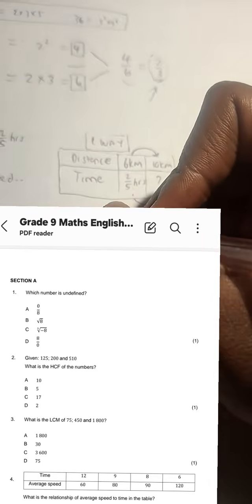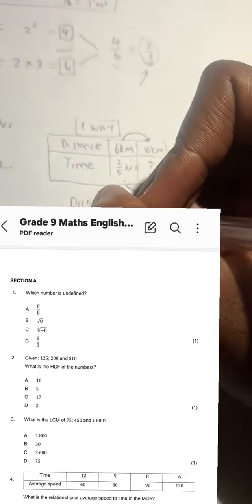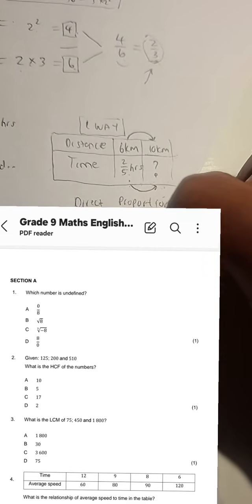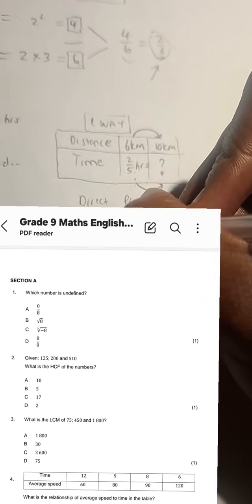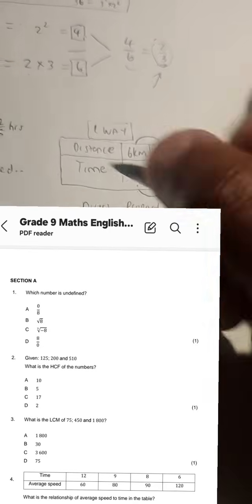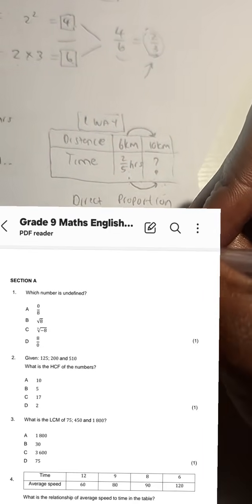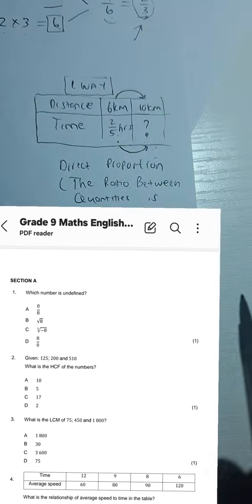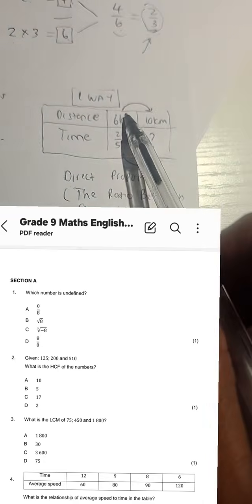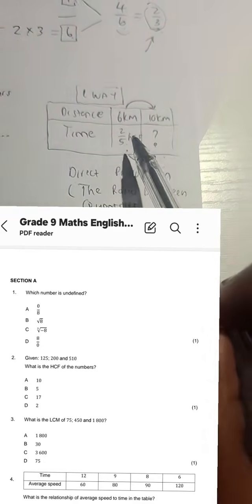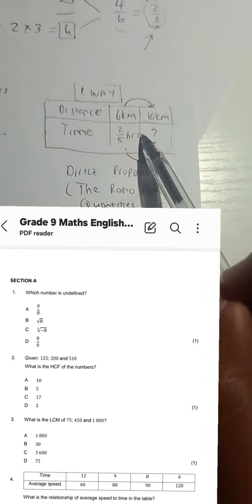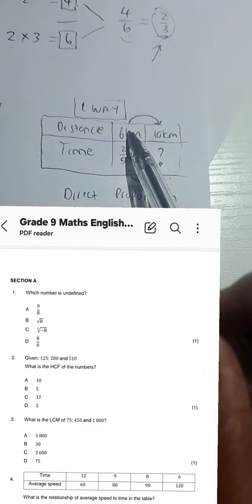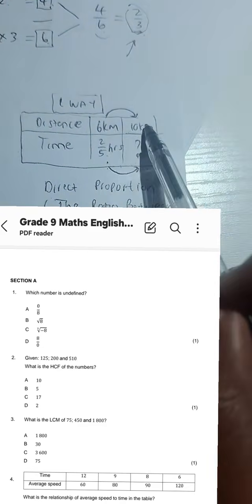And we know that with direct proportion, the ratio between quantities is the same, or we say it is constant. Okay. So guys, as distance increases, what are you expecting will happen with Tuto as he runs a greater distance?